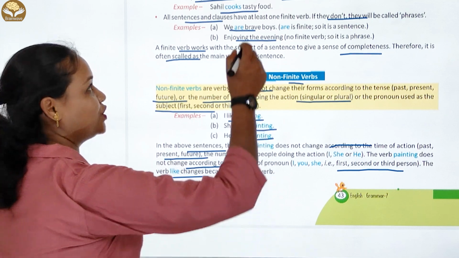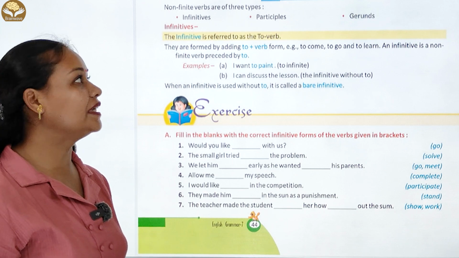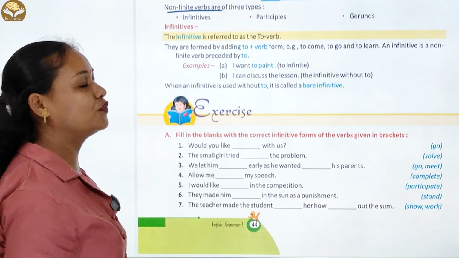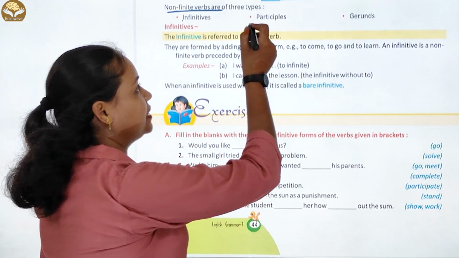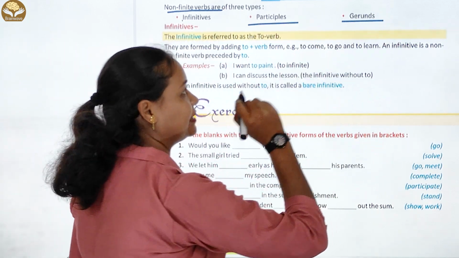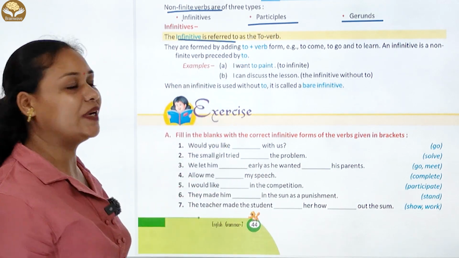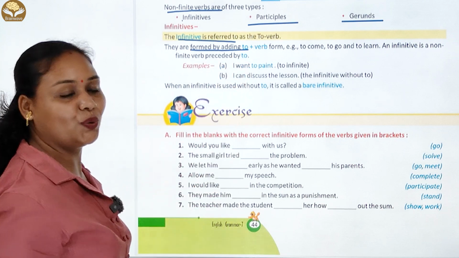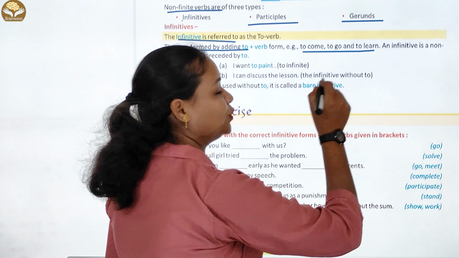Okay. चलिए आगे है types of non-finite verbs. Non-finite verbs are of three types. Number first है: infinitives, participles and the gerund. चलिए definition है: the infinitive is referred to as the to-verb. They are formed by adding to plus verb. For example, to come, to go, to learn.